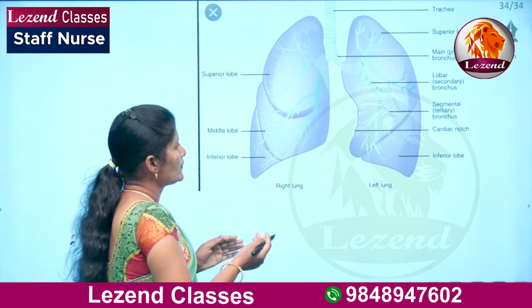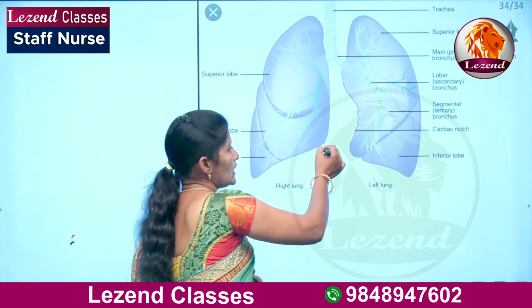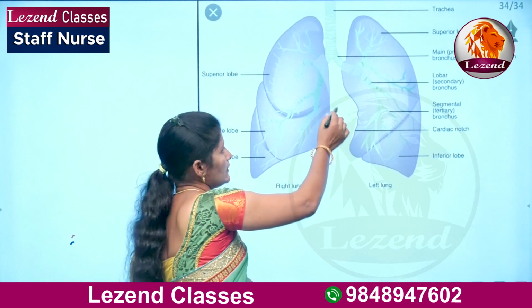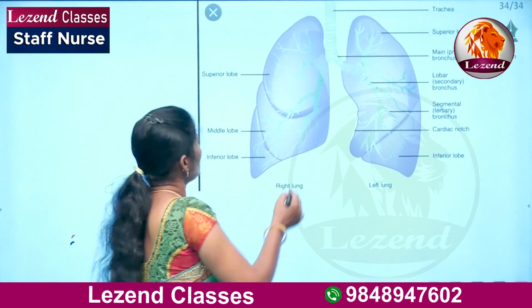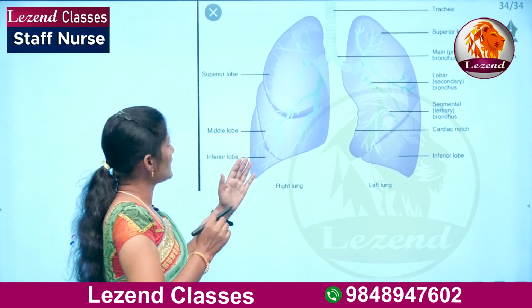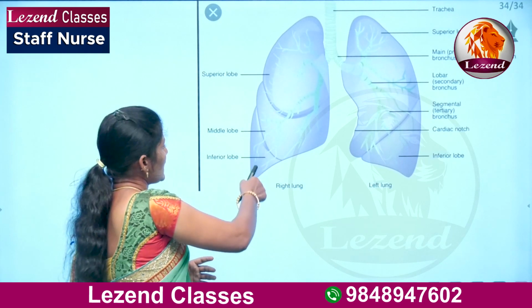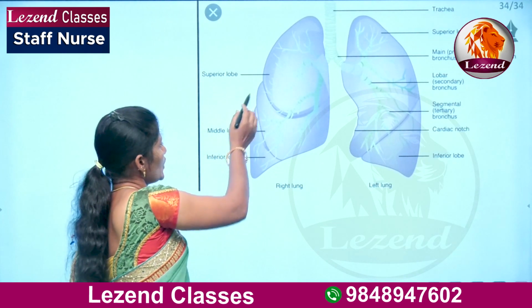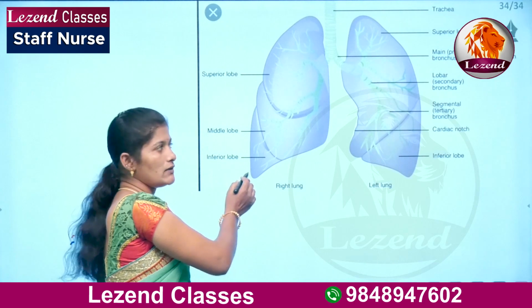In between them is the location of the heart. Here the lobes on the right side are divided into 3 types: superior lobe, middle lobe and inferior lobe.